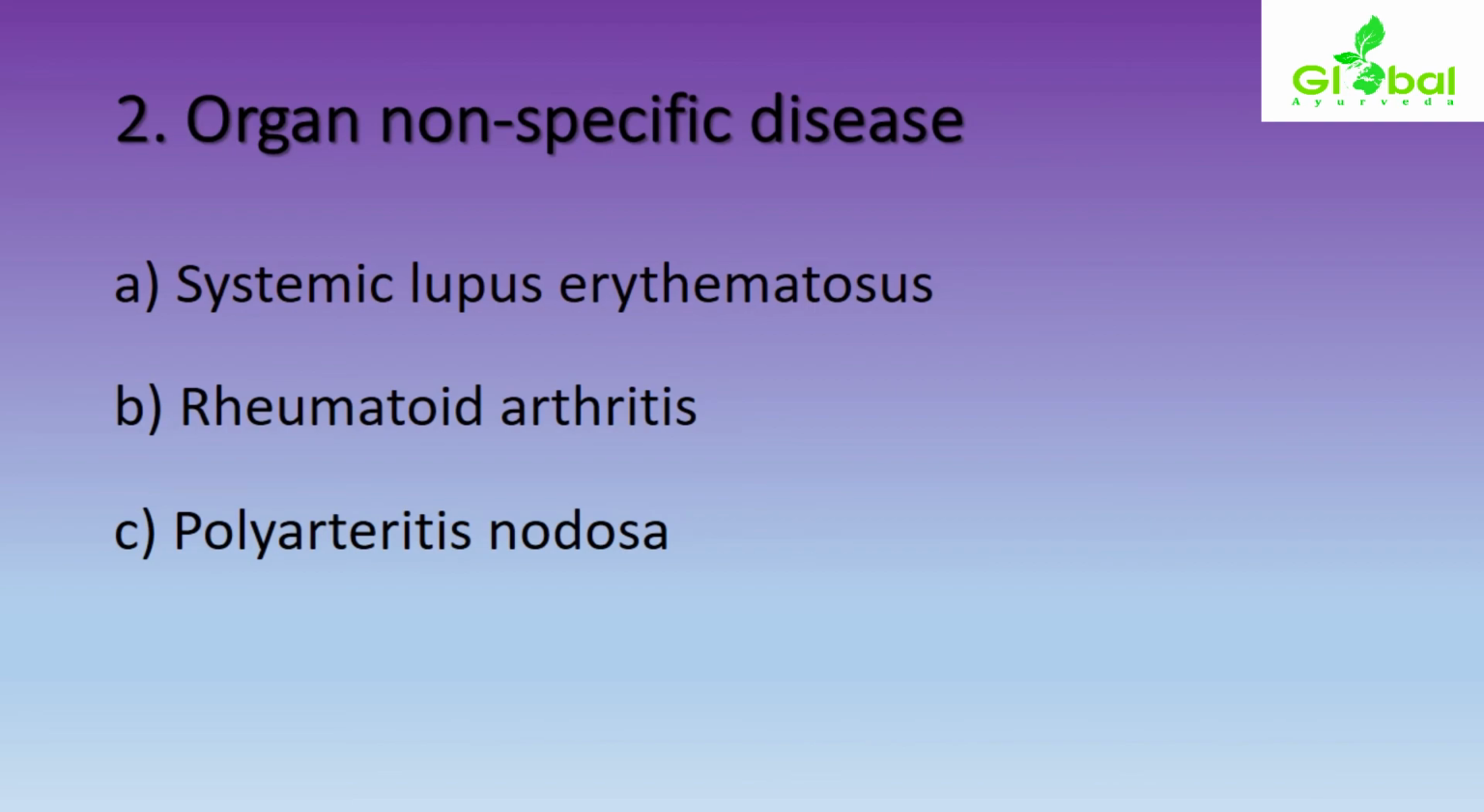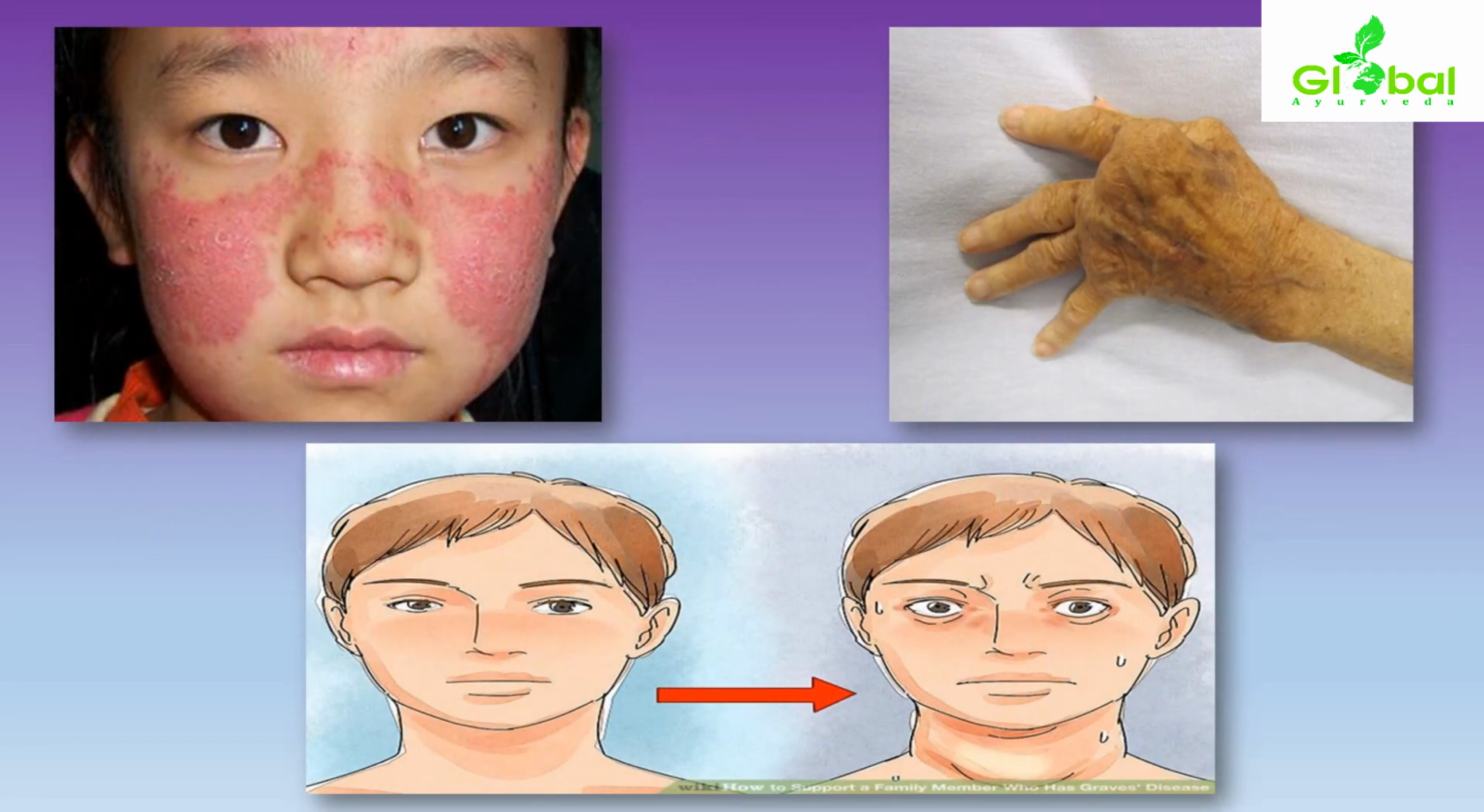Certain examples of organ non-specific diseases: systemic lupus erythematosus, rheumatoid arthritis, polyarthritis nodosa. These are all examples of organ non-specific diseases. Here is a pictorial representation of autoimmune conditions: the first one, systemic lupus erythematosus, the second, rheumatoid arthritis, and the third, polyarthritis nodosa. These are the clinical presentations of the conditions.